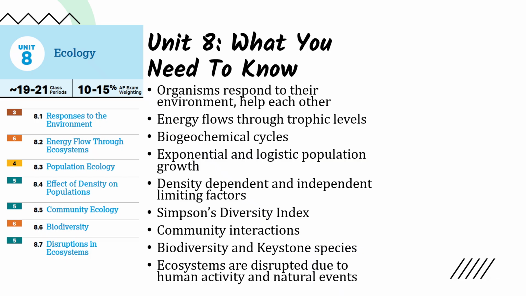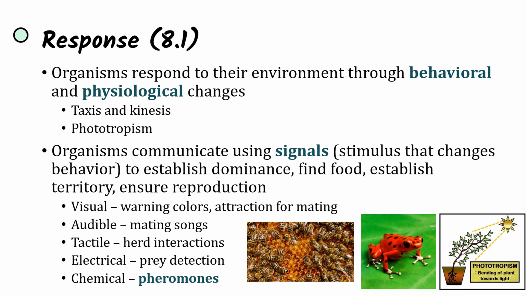We can measure diversity through Simpson's Diversity Index. We'll be looking at community interactions, biodiversity, and the importance of keystone species, and ending with disruptions to ecosystems due to both human activity and natural events. Let's get started. So we'll begin by discussing response, and organisms respond to their environment through behavioral and physiological changes.